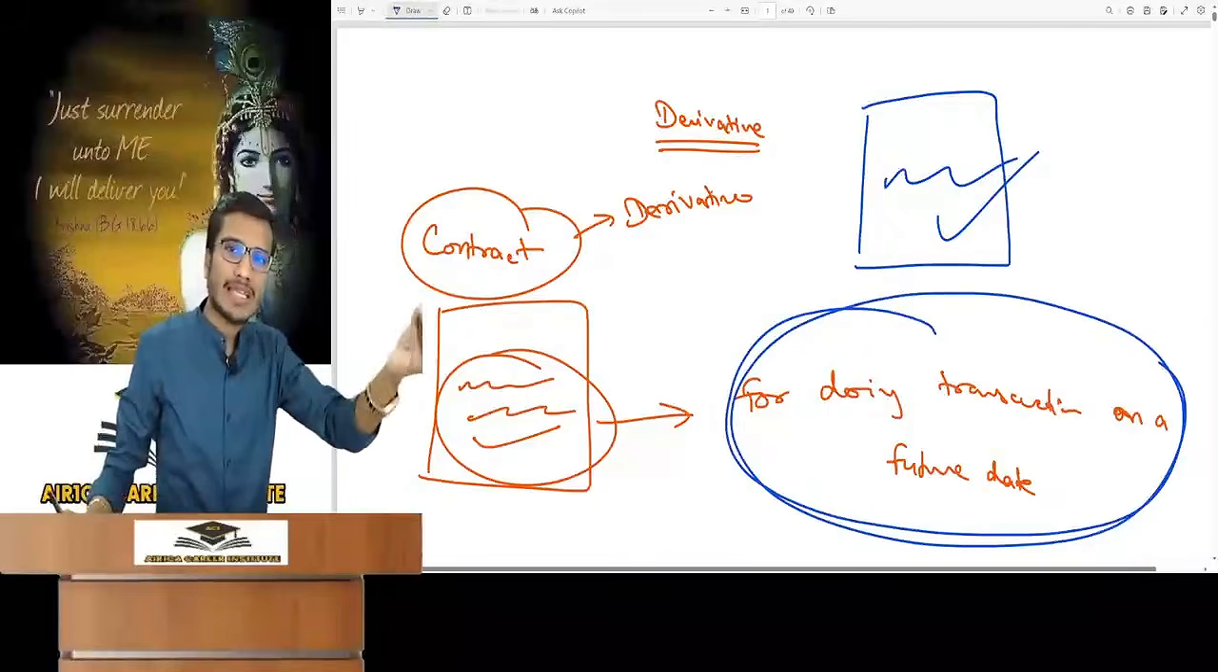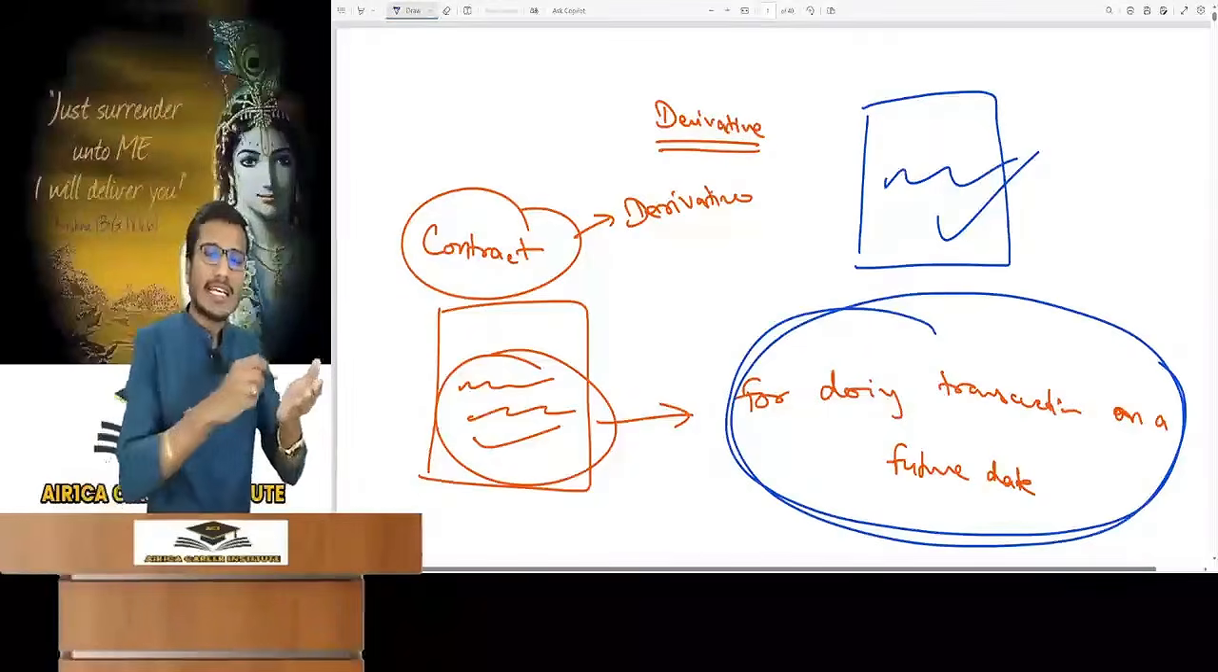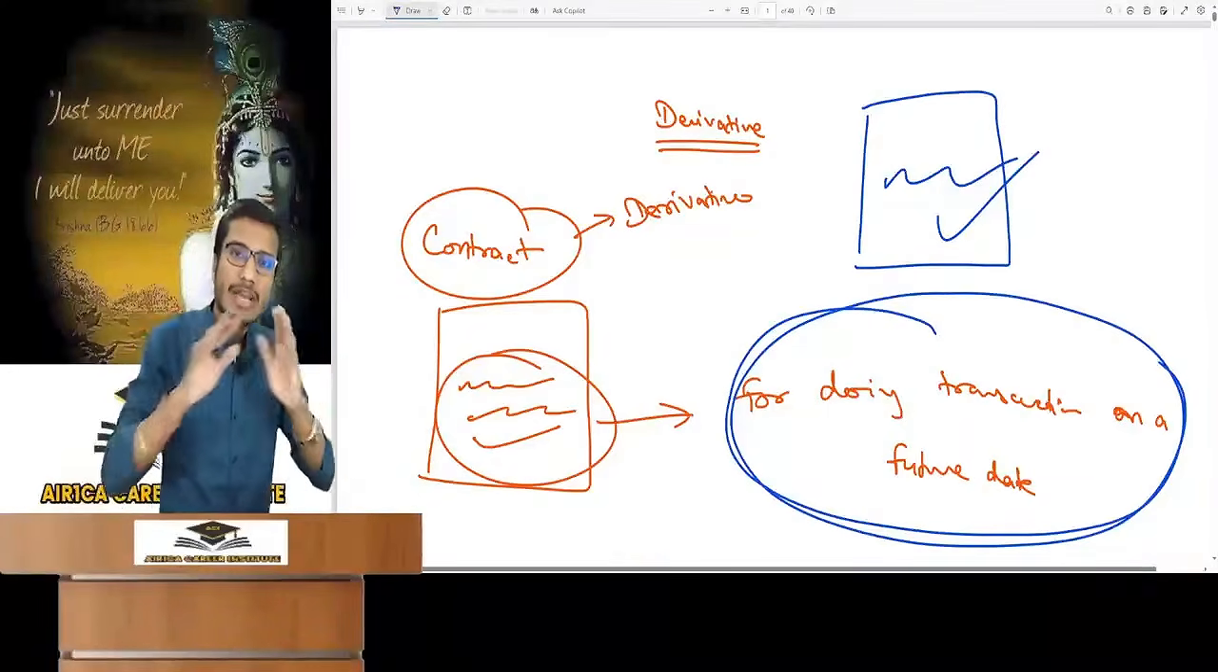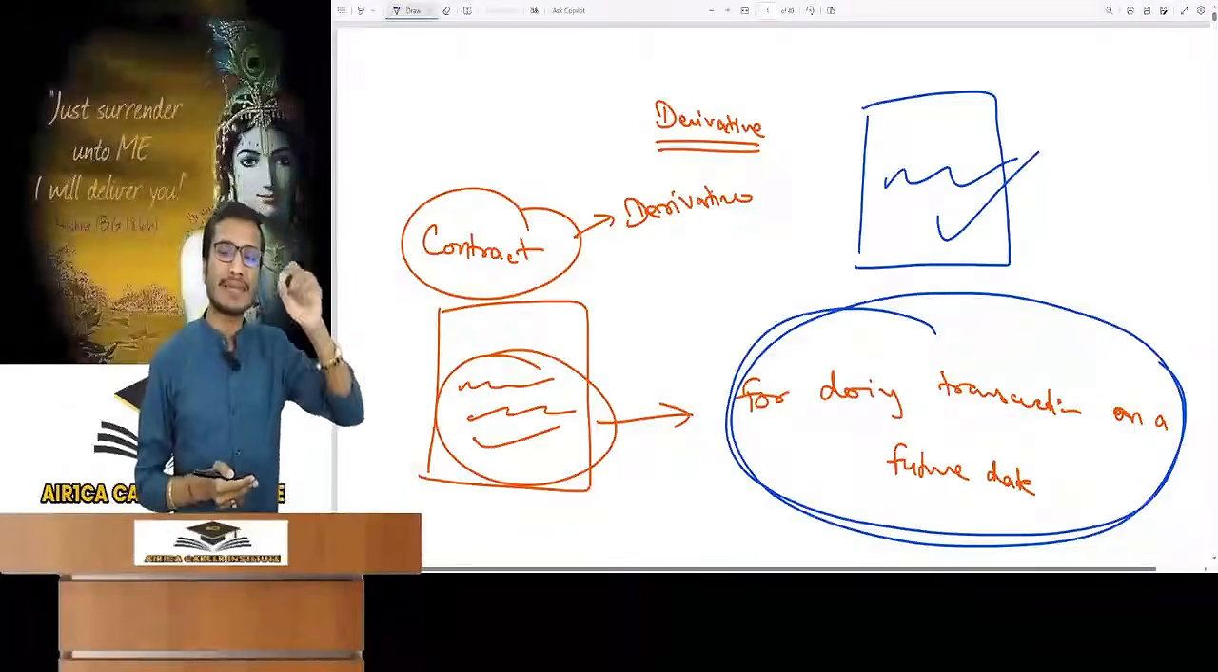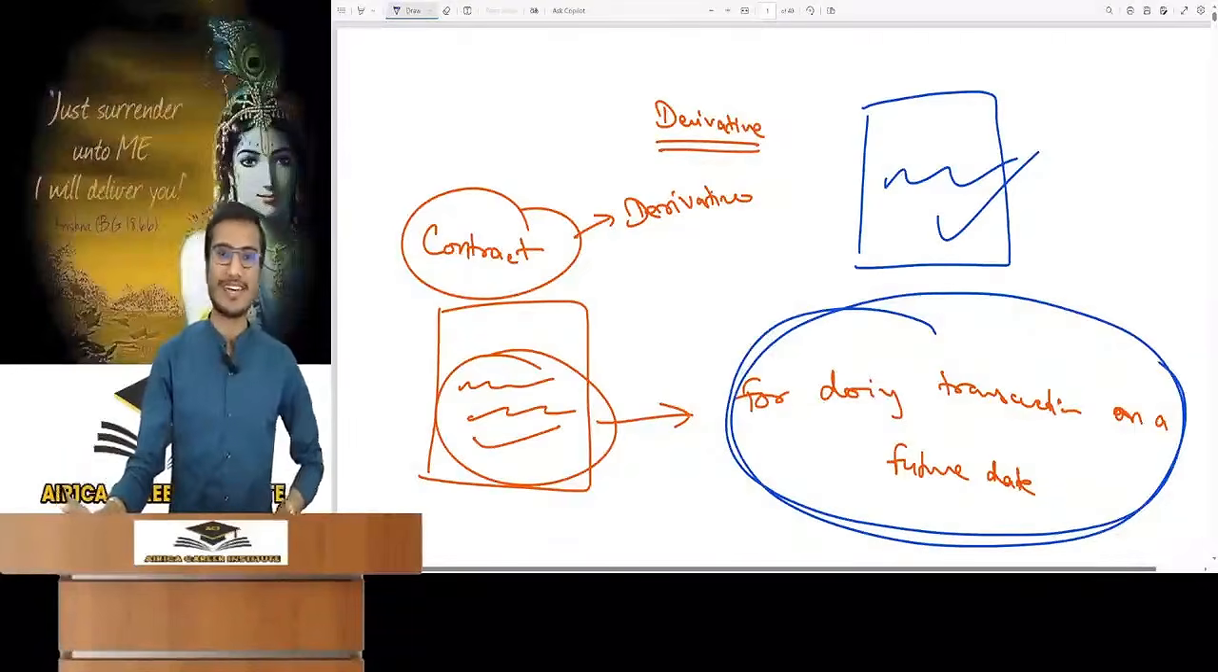I have given him money and he has given me a property today. We wrote this on a piece of paper. So this is a normal contract and there is no derivative component in it. Now I will give you an example of a derivative. When will this contract become a derivative?